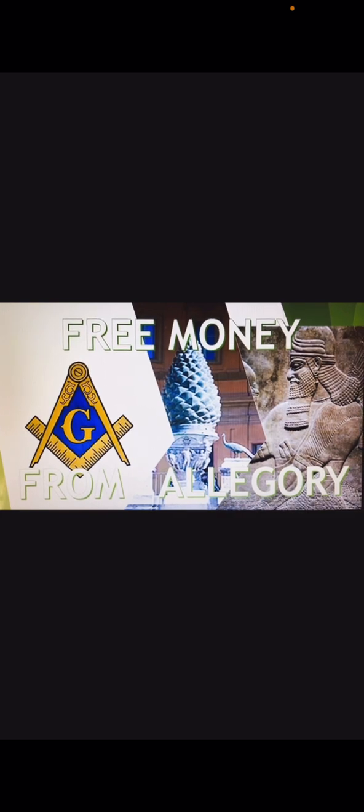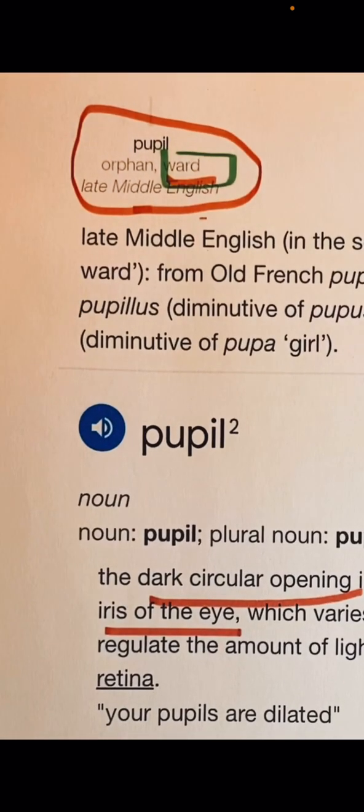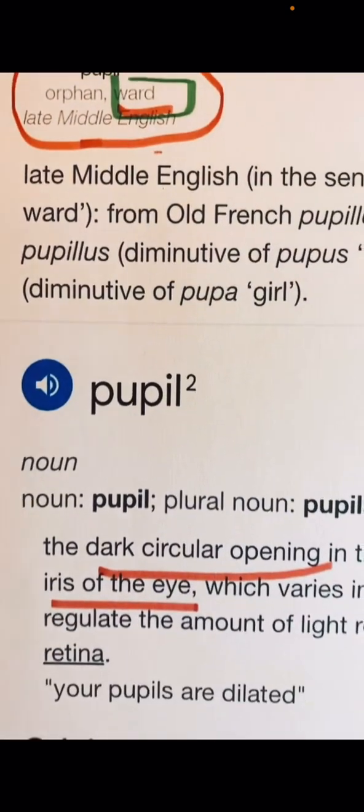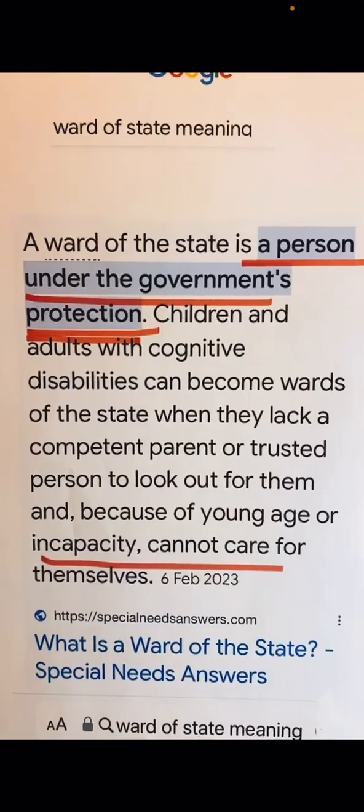From the dictionary, we saw that pupil is also a synonym for ward. So let's look through the dictionary and see what we've agreed to be called in allegory and how that affects us. A ward of the state, somebody under the government's protection or control.